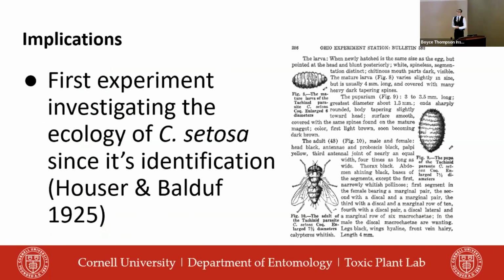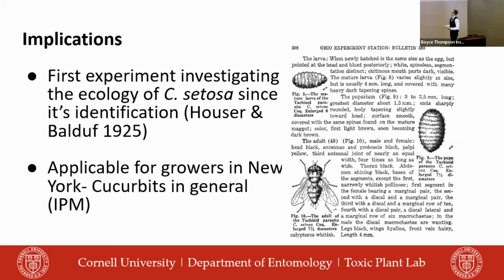So this can have many implications, starting with the fact that in 1925, the very first experiments on the ecology of C. setosa started. And since then, this is one of the first papers that actually explores the predator-prey dynamics of this ecology. It's also important to, again, mention that the striped cucumber beetle is a huge agricultural pest, common in the Northeast United States, and especially applicable for New York growers with cucurbits.